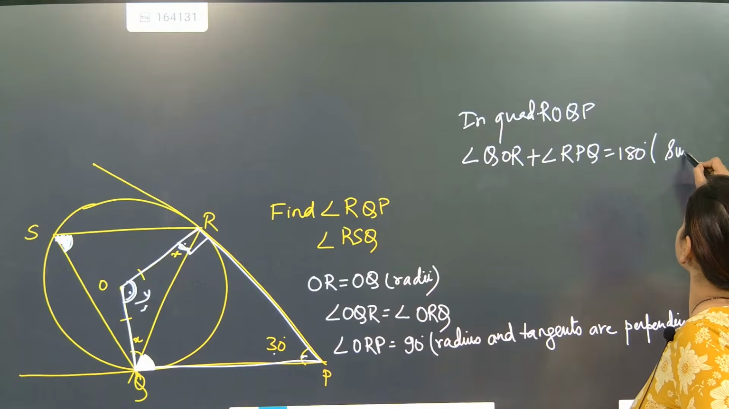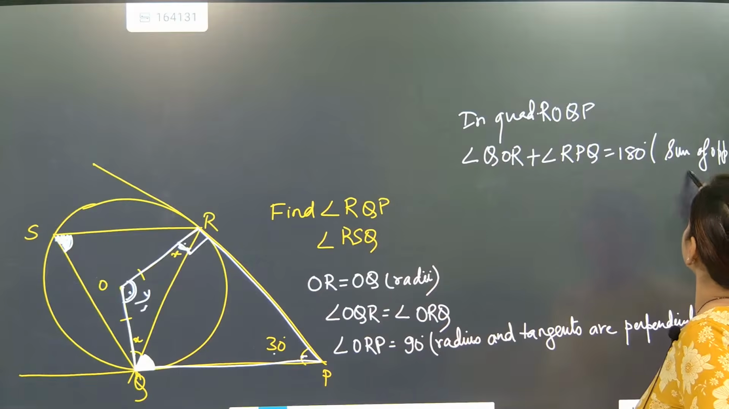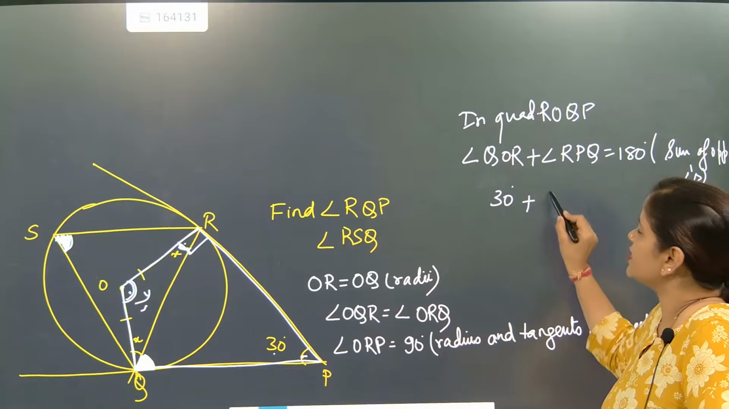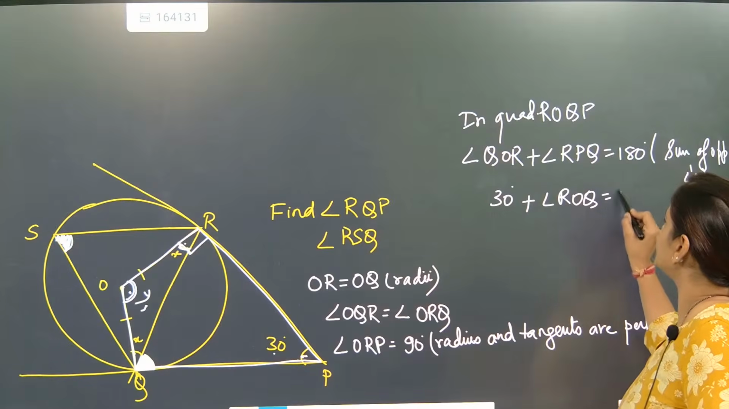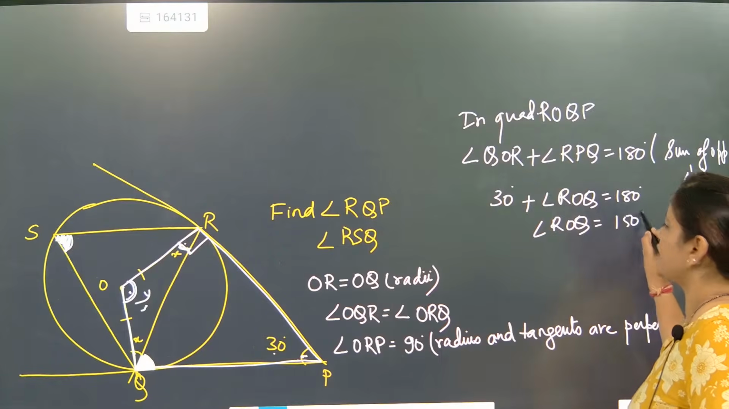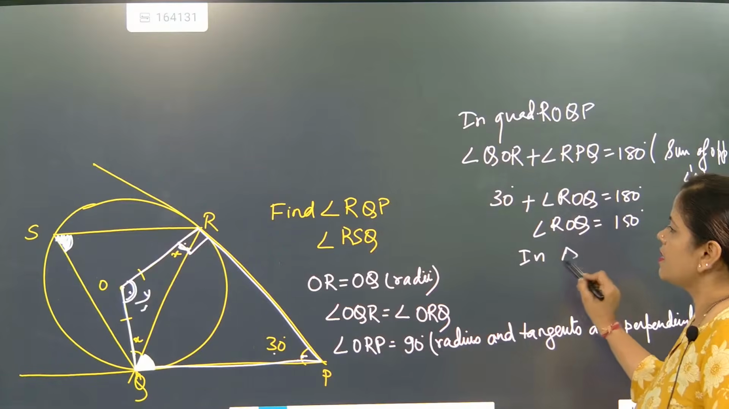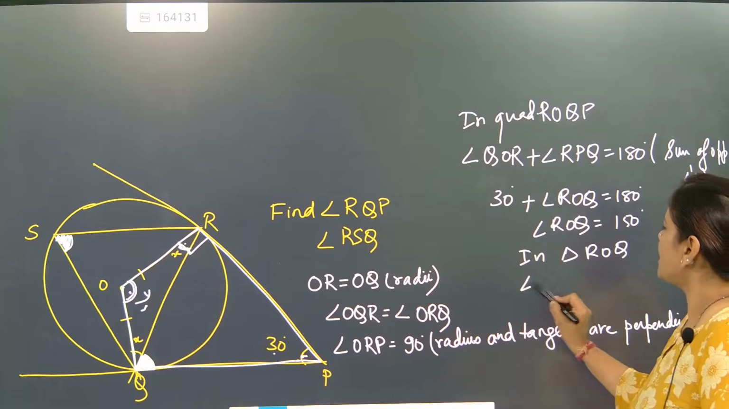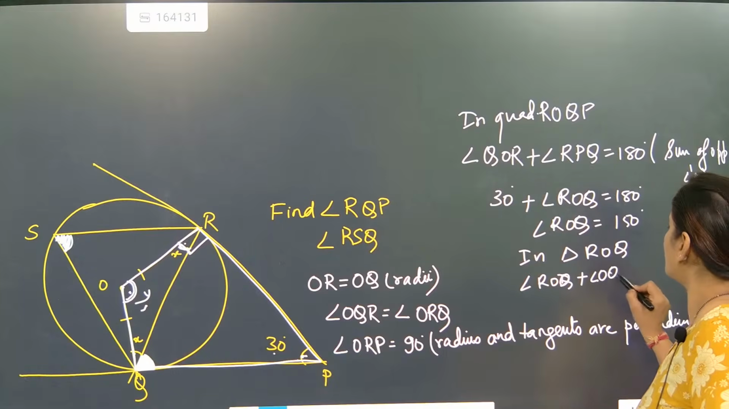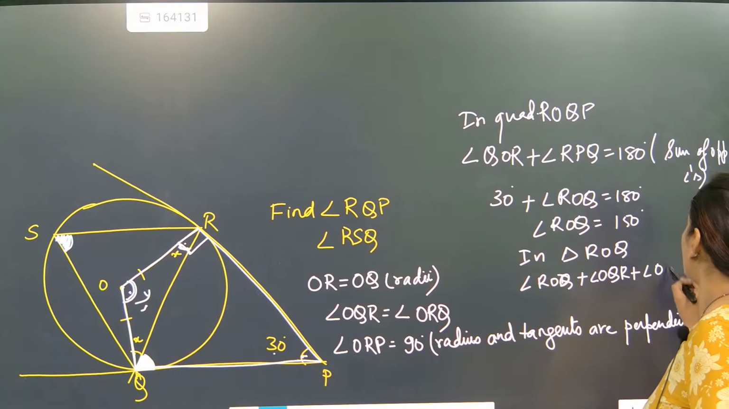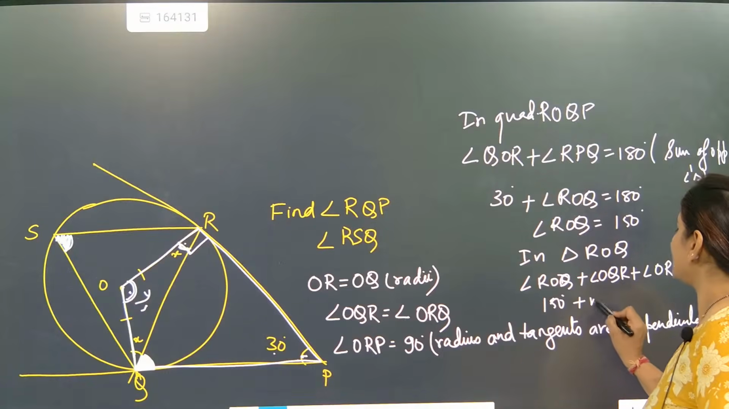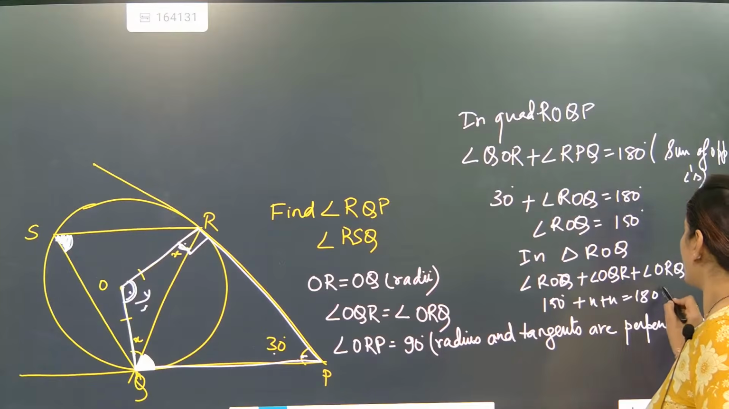So here, now one angle is coming as 30 degree. So 30 degree plus angle ROQ is equal to 180 degree. So angle ROQ is equal to 150 degree. Now beta, in triangle ROQ, angle ROQ plus angle OQR plus angle ORQ is equal to 180 degree. So this is 150 plus x is equal to 180 degree.